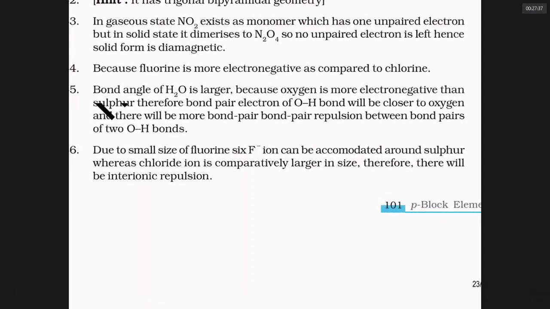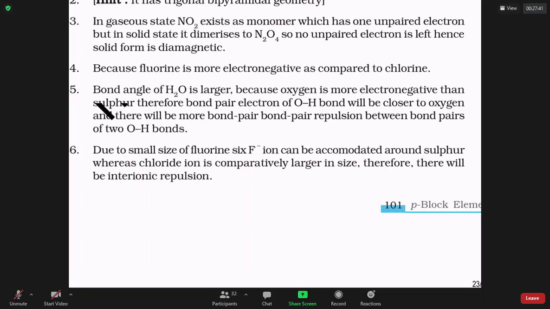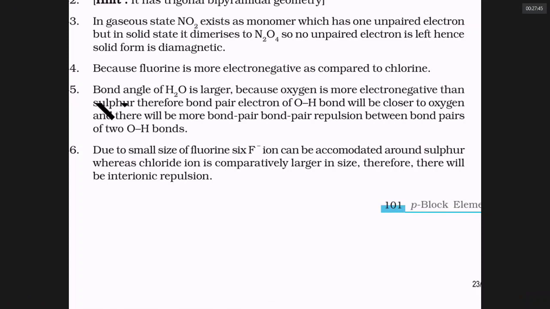I would say in water, bond angle is wider because oxygen is using sp3 hybrid orbitals. The two lone pairs will compress the bond angle to 104 degrees. When you come to H2S, the bigger sulfur is actually using pure p orbitals. Therefore, the lone pair repulsions are nothing there. The bond angle is close to 90 degrees. Okay.